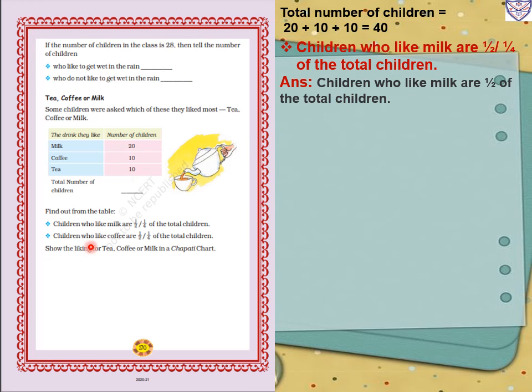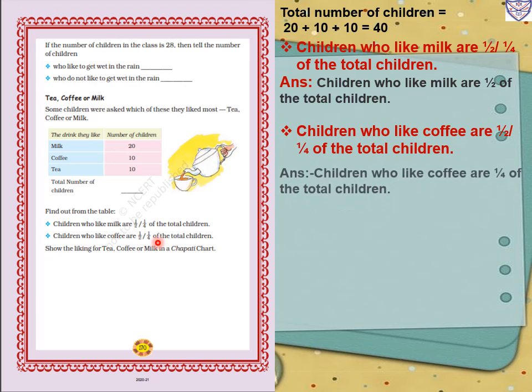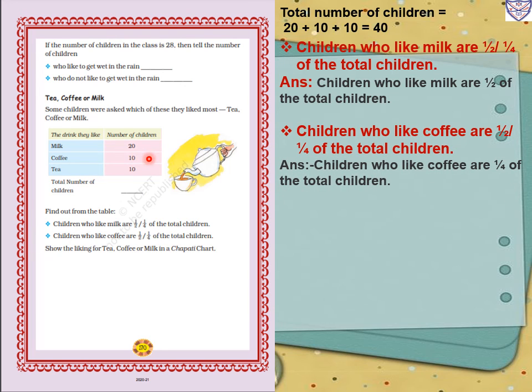Now second, children who like coffee are 1 upon 2 or 1 upon 4 of the total children? Coffee, how many children like it? That is only 10. The total children is 40, so only 10 children like coffee. Means children who like coffee are 1 upon 4 of the total children. Half means 20, and from 20 it is half, so that is 1 upon 4 of the total children.